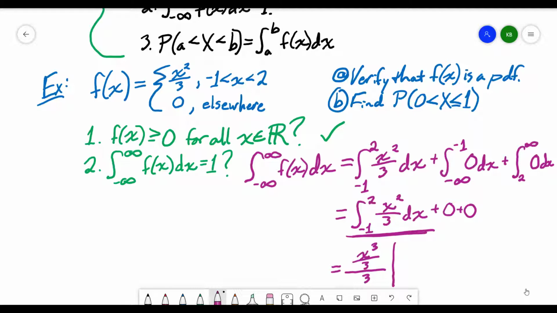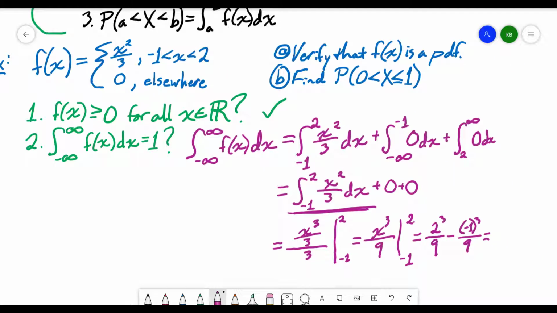And I'm going to be taking this from negative 1 to 2. So I can simplify this to be x cubed divided by 9 from negative 1 to 2. Now remember, when we're taking definite integrals like this, we take the maximum value and we plug it in. So I have 2 cubed over 9. And we subtract from that the min value plugged in, so negative 1 cubed over 9.